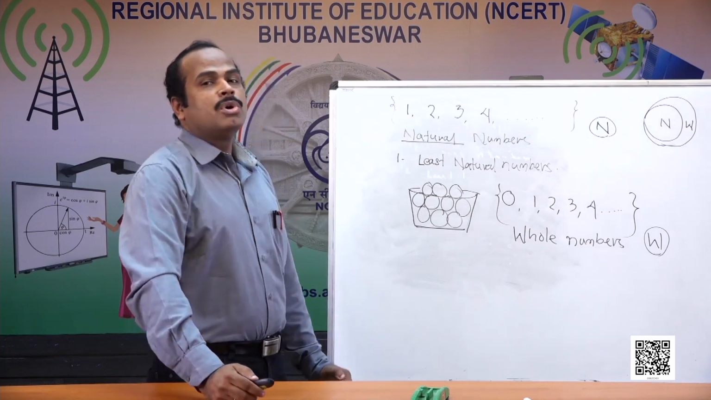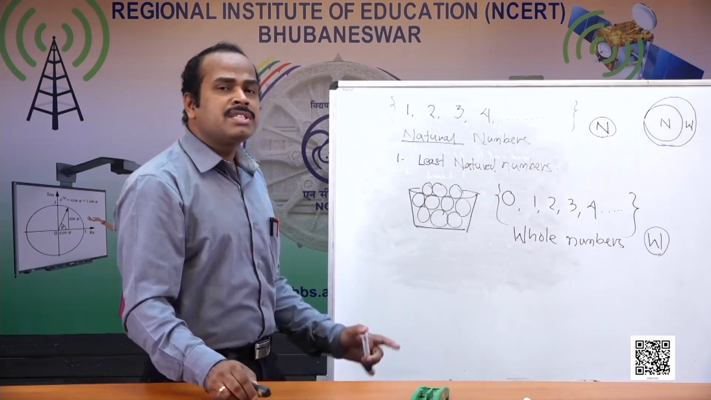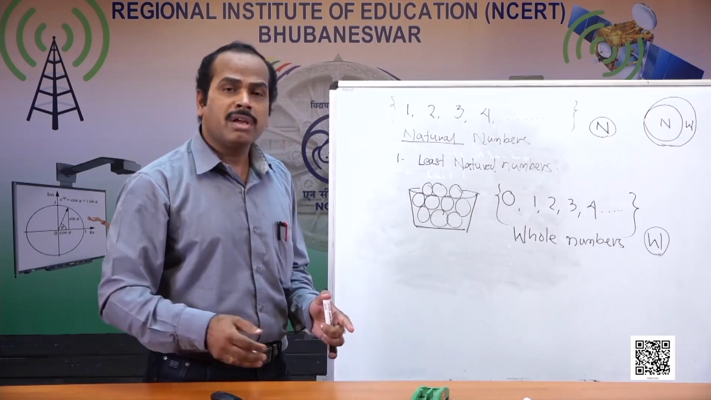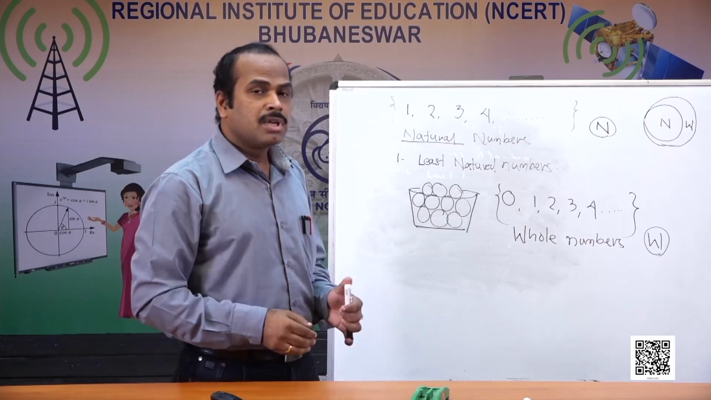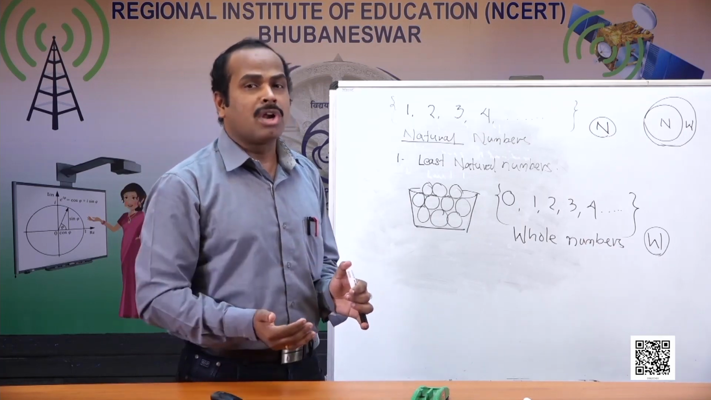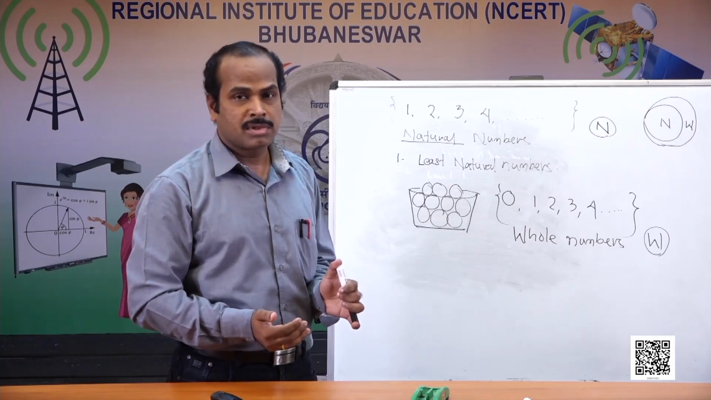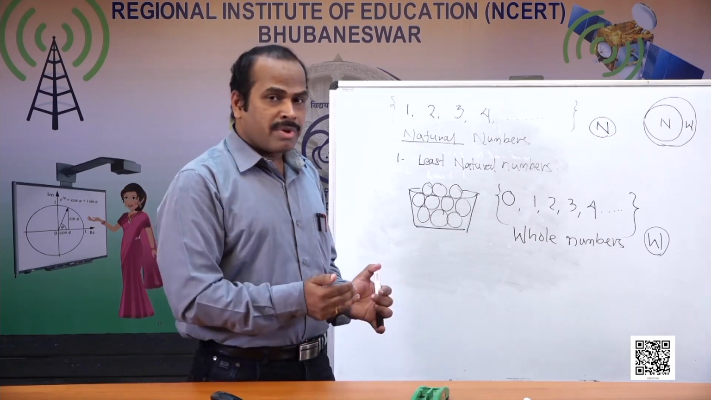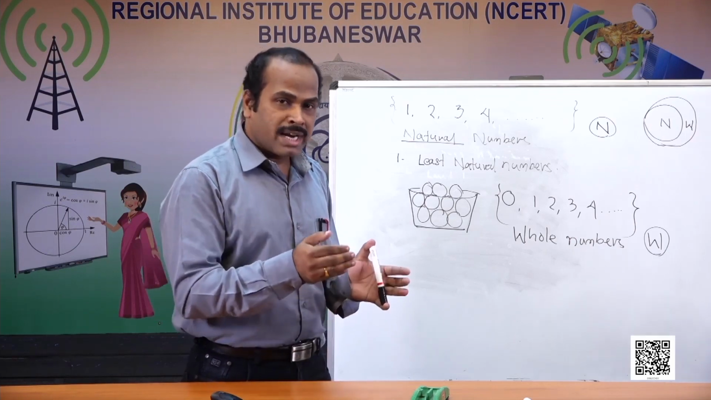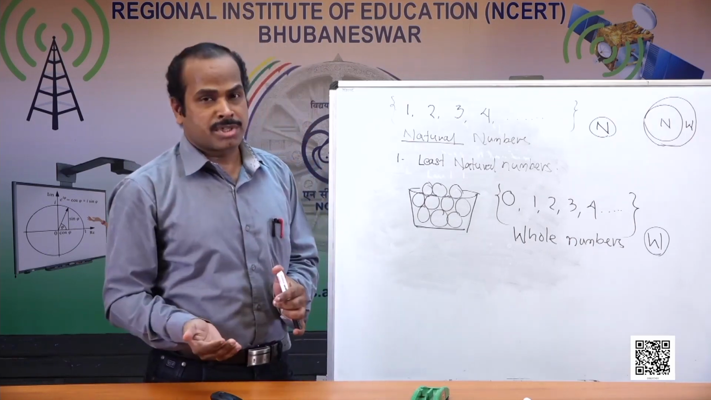So today's objective: these things, natural numbers and whole numbers, we have already completed. Our purpose today is to discuss what more we are going to learn in this number system. As earlier, we have already completed some portions of it, so let us learn a little more on this number system.